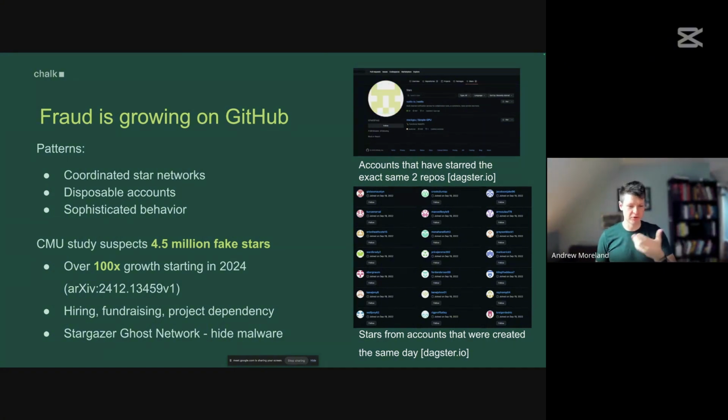Maybe in order of severity. People are interested in it to get hired. They're trying to raise money, and kind of subtly, they're also trying to inject themselves into your dependency graph. So a CMU study found a suspected 4.5 million fake stars when they did a census of recent repositories on GitHub, and they found a two order of magnitude increase in the rate of these fake star incidents in repositories which have been starred at least 50 times in the past couple months. So this is a rapidly increasing problem.